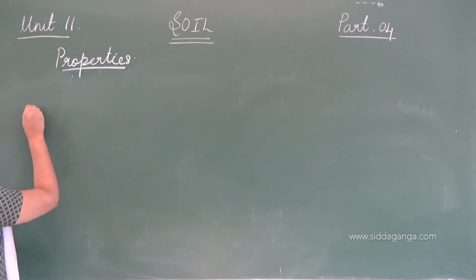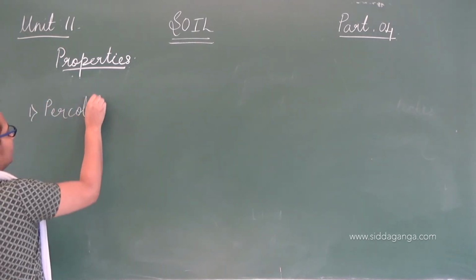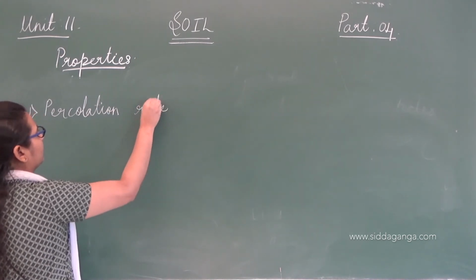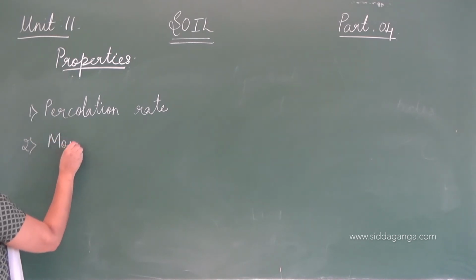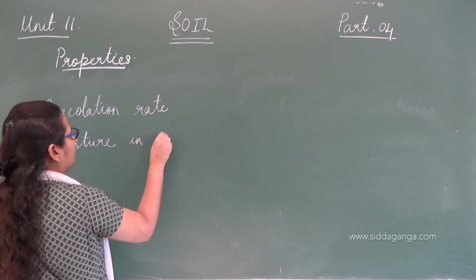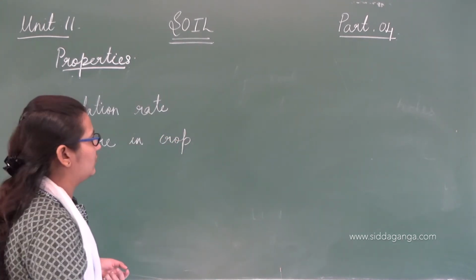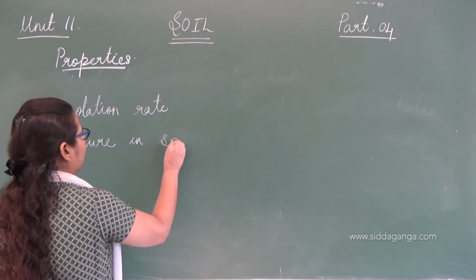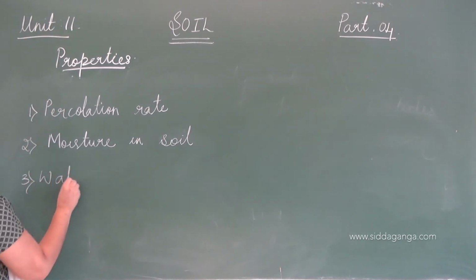First is percolation rate, then moisture in soil, and then water absorption in soil.